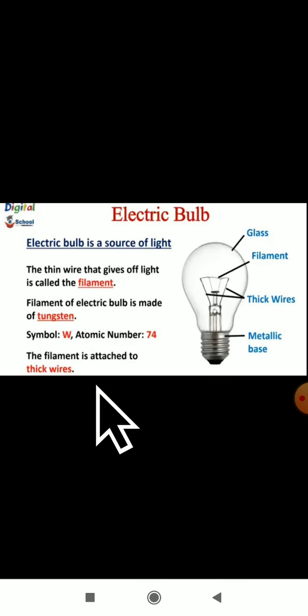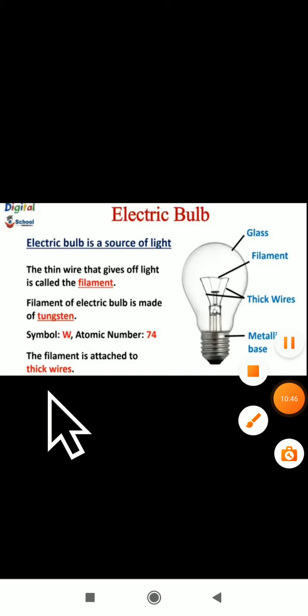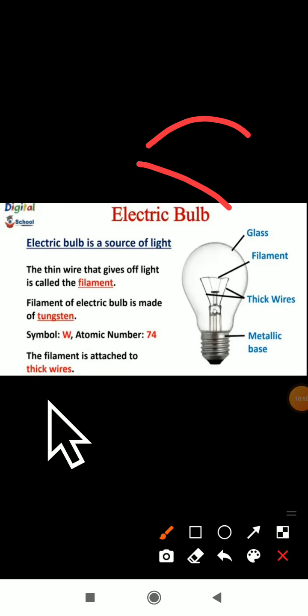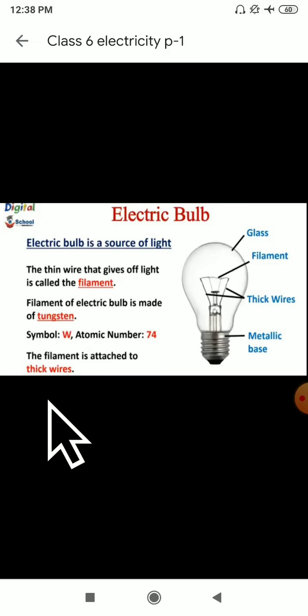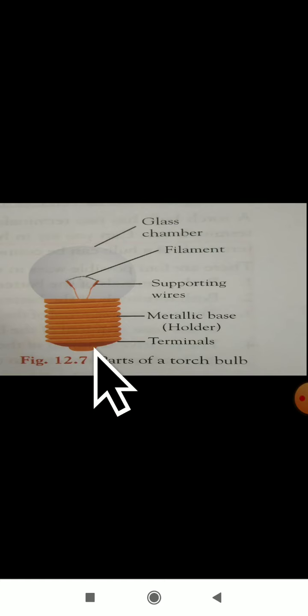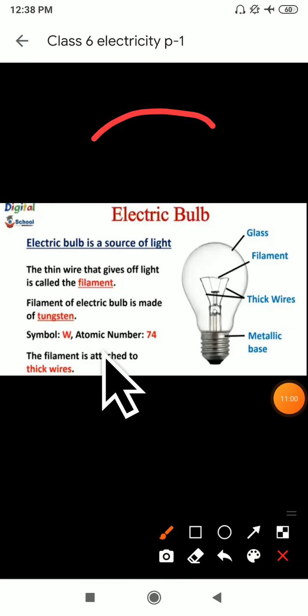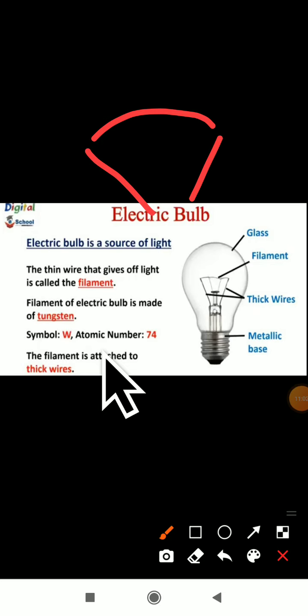So, the filament is attached to the thick wires. Then where is the filament attached? Yes, this filament is attached to the thick wires. As I have told you here in your picture, it has supporting wires. So this filament is attached to the supporting wires. Filament is made up of which material?